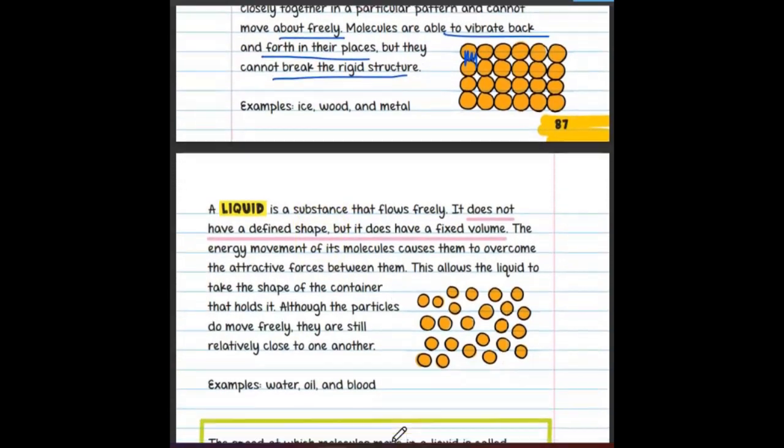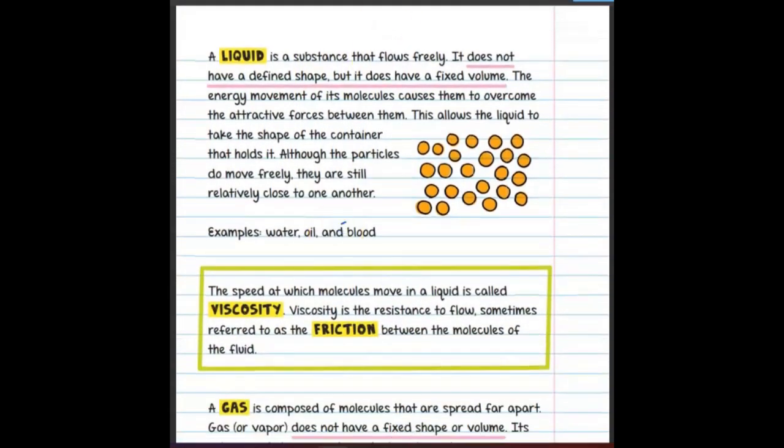Now we are moving to liquid. A liquid is a substance that flows freely. For example, water, oil, and blood flow freely, blood through our circulatory system, right? It does not have a defined shape, but it does have a fixed volume. Two liters of milk, two liters of water, it has a definite volume.